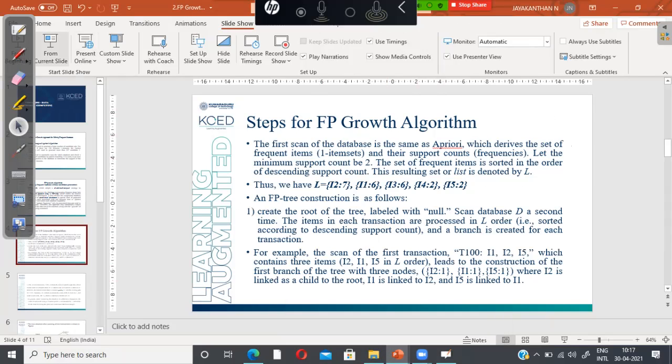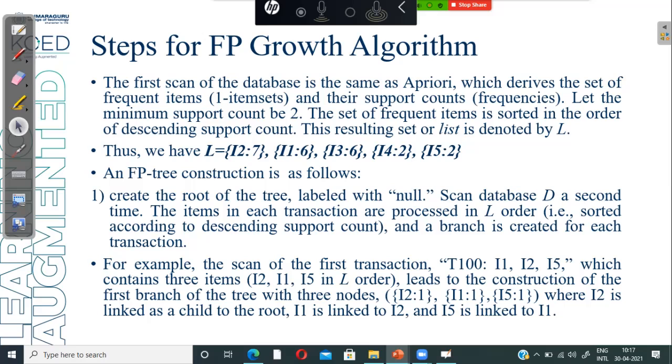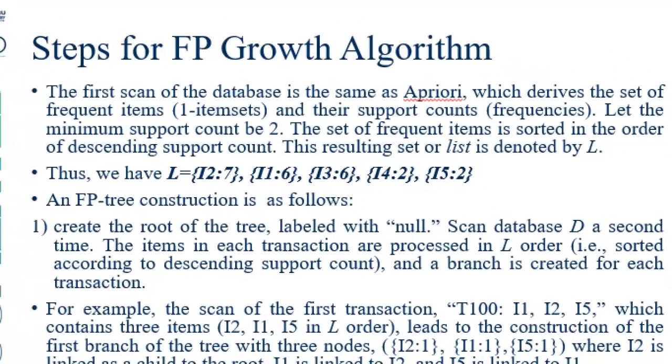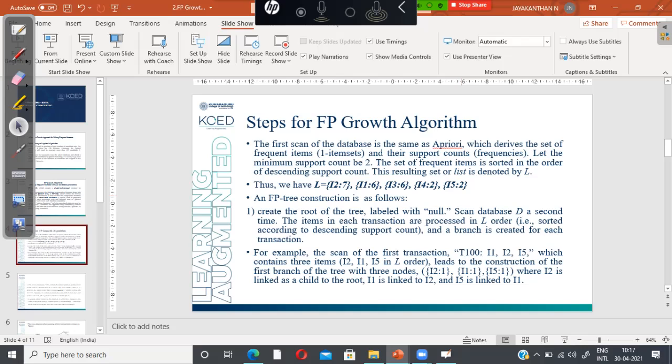So this is given here. The set of frequent items is sorted in the order of descending support count. Once we have sorted it, this is the order. The resulting list is denoted by L: I2 equals 7, I1 6, I3 6, I4 2, I5 2. Once we find L, then we have to construct our FP-tree. First I will tell you how to construct the tree, and I will also demonstrate it.